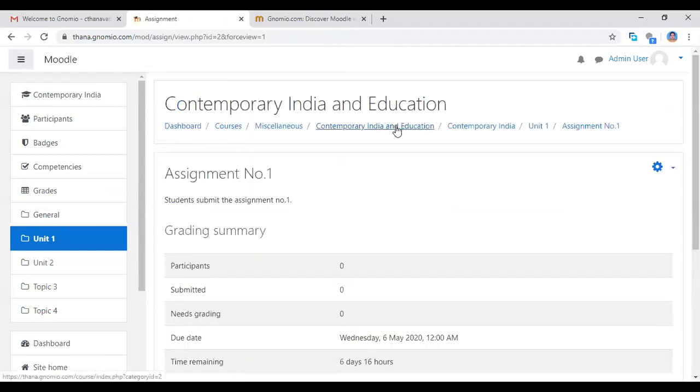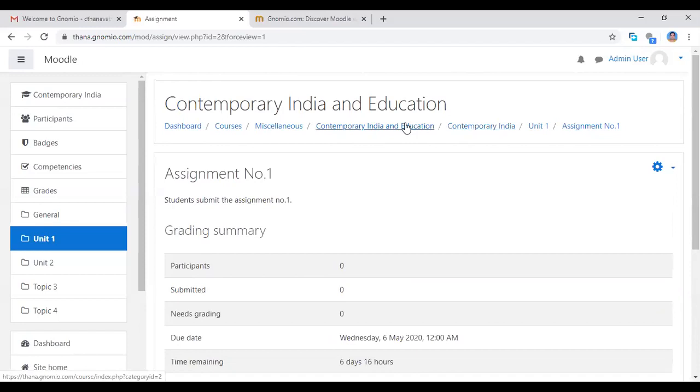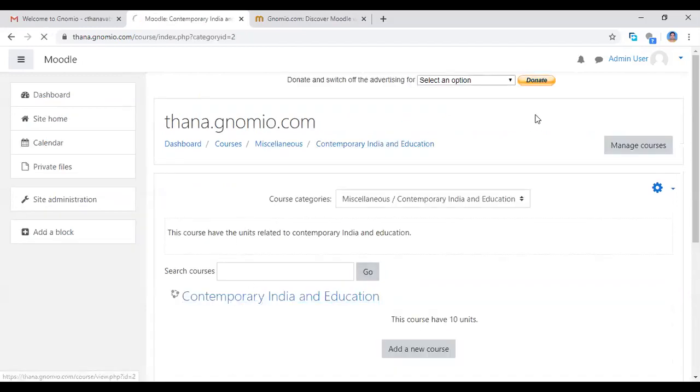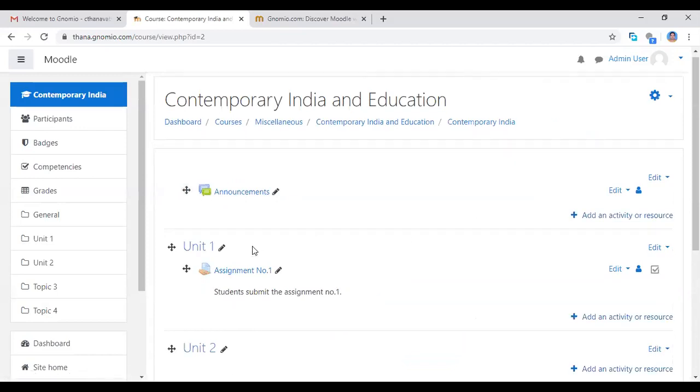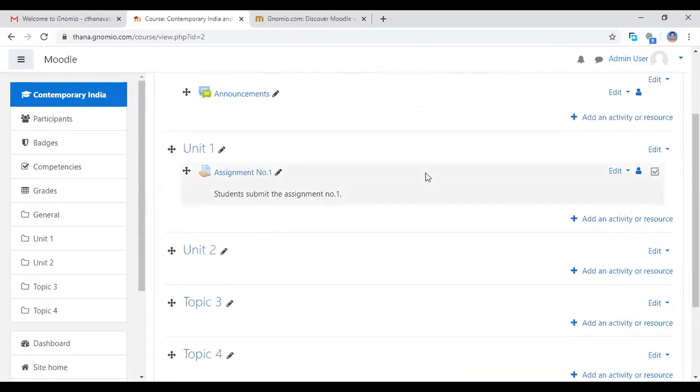Okay, now I'm going to see here, clicking the save button means this will be open. Now I'm coming back to Contemporary Indian Education, unit 1. See here, assignment number 1 is here. The students submit assignment number 1. This will be open.